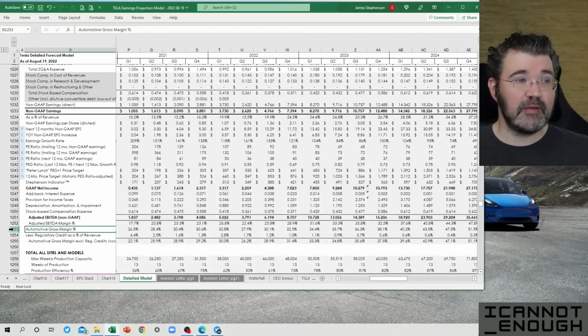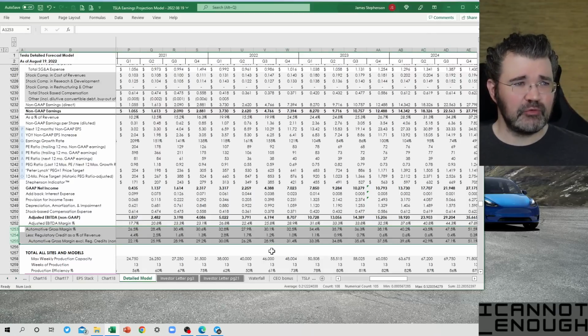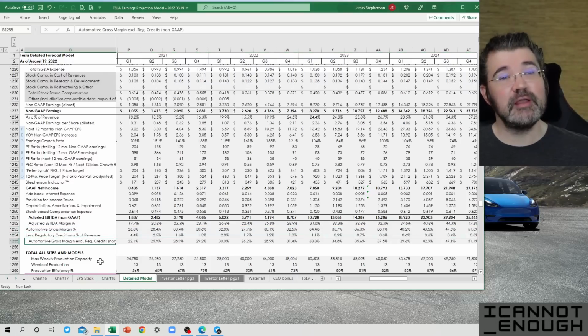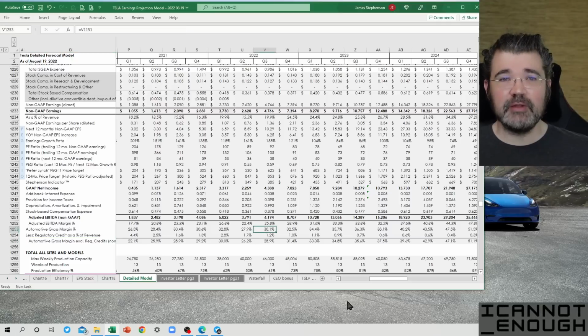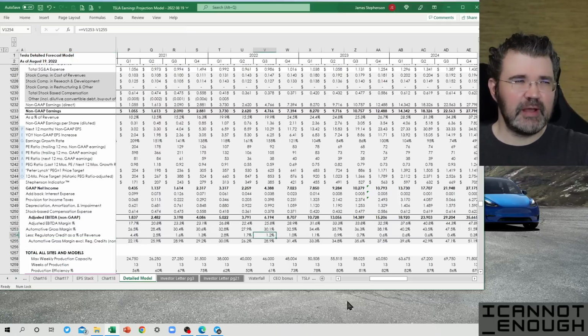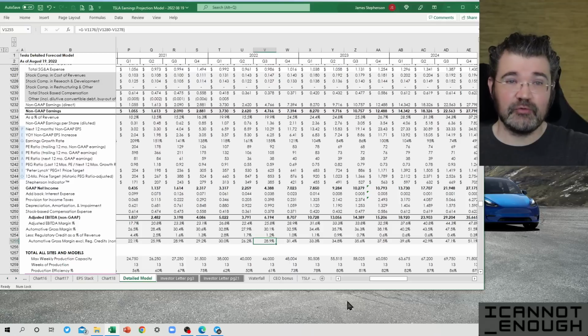Now, there's one more thing here that I'd like to cover in this video before I move on to the next part, and that is automotive gross margin percentage, and then automotive gross margin excluding regulatory credits. So the way I've laid this out here is that you take the total automotive gross margin percent, you figure out how much of that is regulatory credits, and you subtract that out to see how much your automotive gross margin would have been if you hadn't sold any regulatory credits.